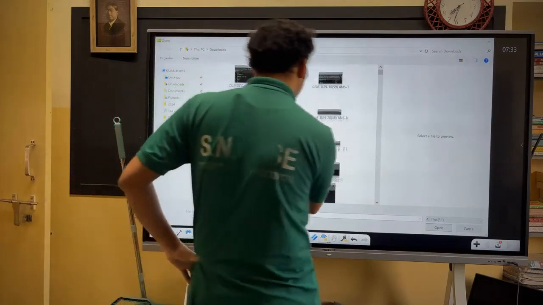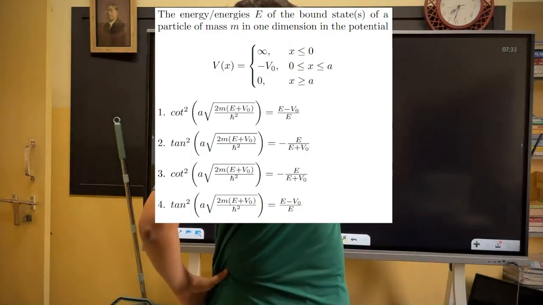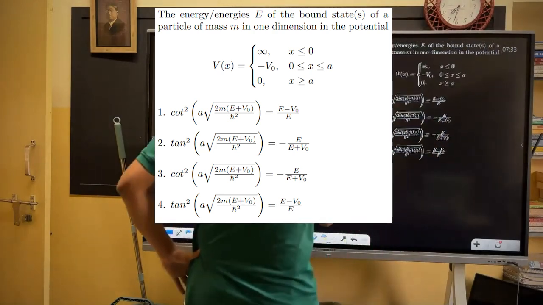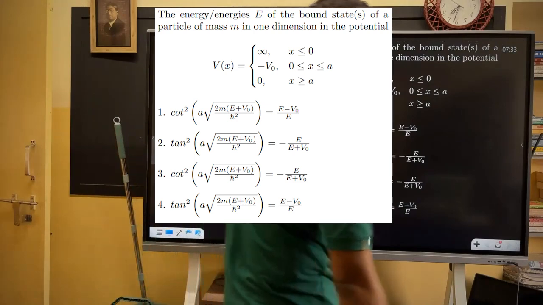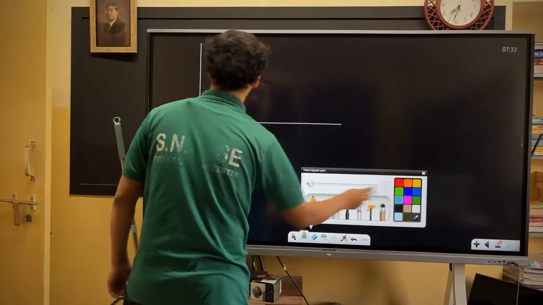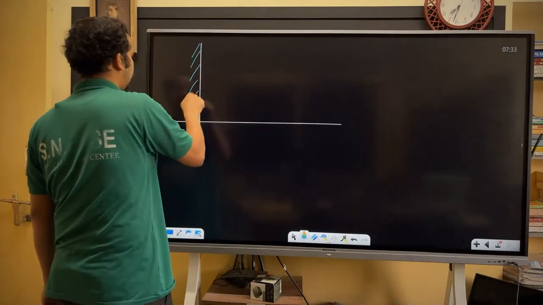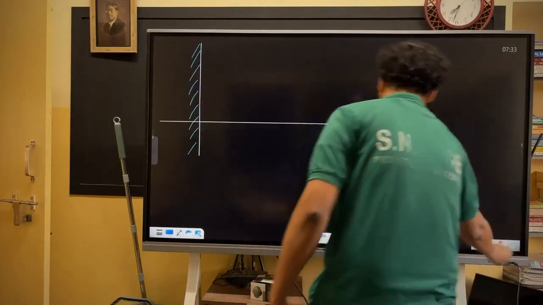So you should have a good practice so that you can write the equations quite quickly. Okay, the energy E of the bound states of a particle of mass m in the one-dimensional potential. Let me draw the potential like this. My potential is infinite here. It is some minus V naught from 0 to A.